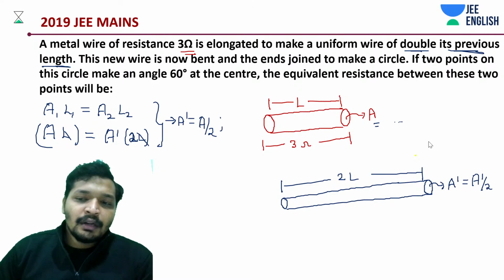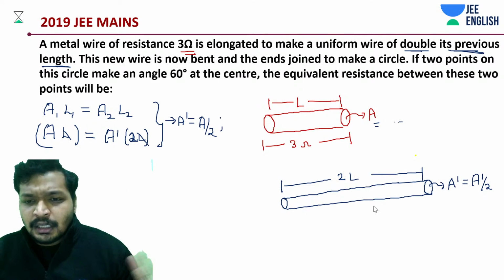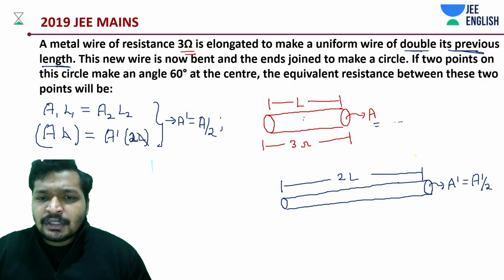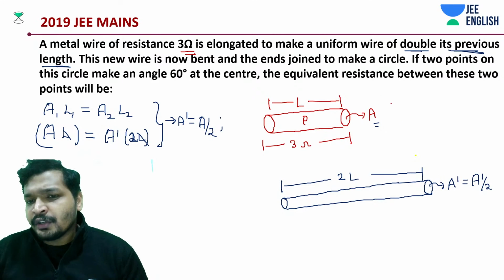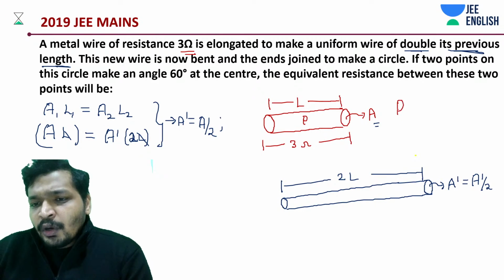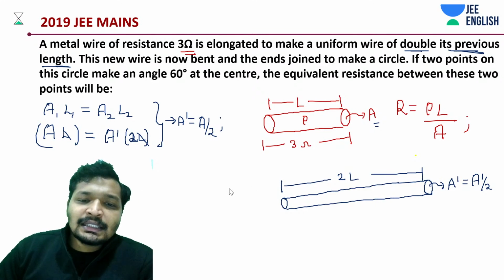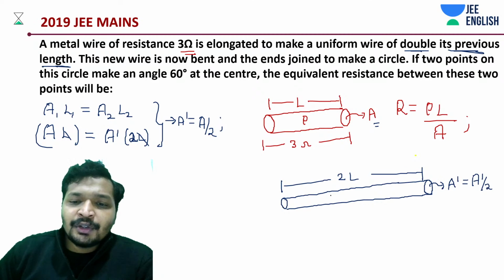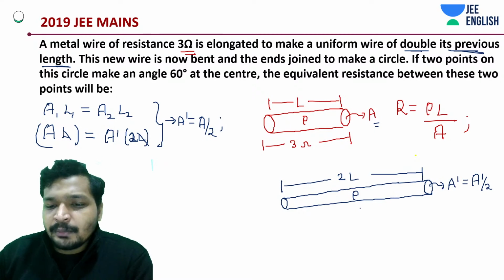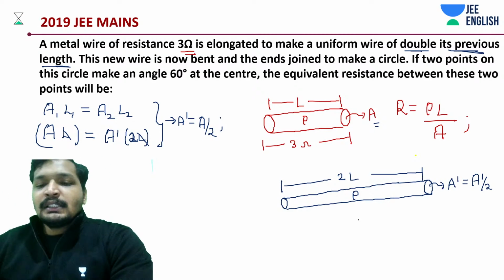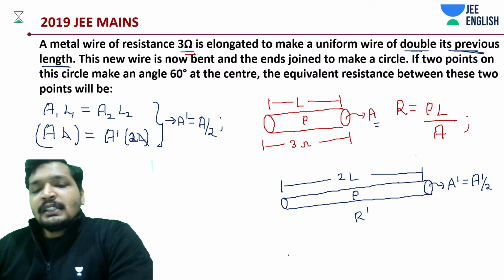Now I'm going to do an amazing thing. The material has not changed. This is rho over here, and this is also going to be rho. And what is R? R is rho into L by A. Resistivity is a material property, so it's going to remain the same. This is R dash. How much is the value of R dash?